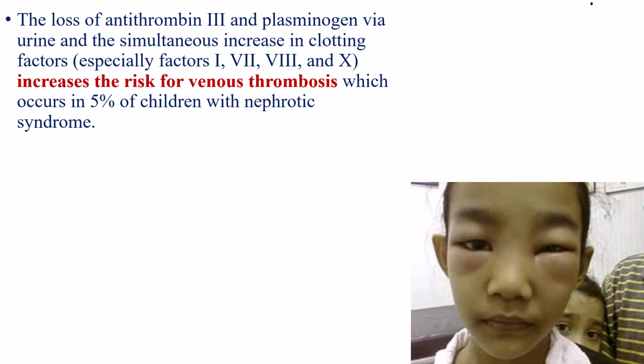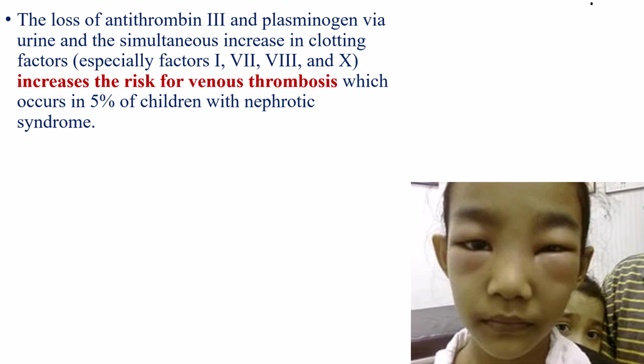The loss of antithrombin 3 and plasminogen via urine, and a simultaneous increase in clotting factors, especially factor 1, factors 7, 8, and 10, increases the risk for venous thrombosis, which occurs in 5% of children with nephrotic syndrome.